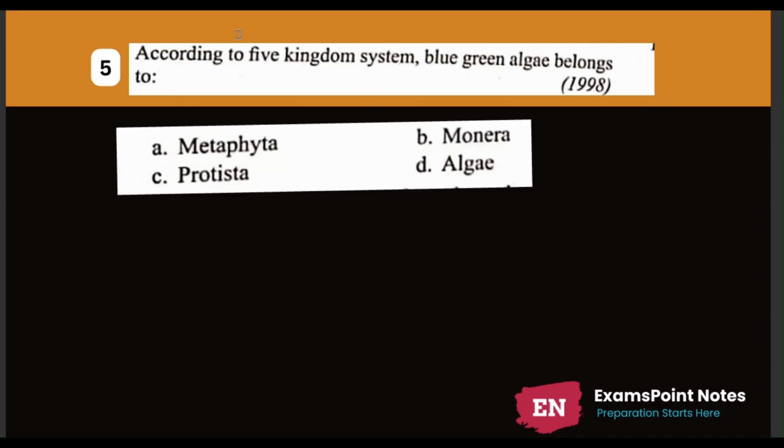Now next question. Question number 5. According to five kingdom system, blue-green algae belongs to A. Metaphyta, B. Monera, C. Protista, D. Algae. Blue-green algae, being unicellular and prokaryotic, belong to kingdom Monera of five kingdom classification given by R.H. Whittaker. Hence, the answer of this question is option number B, Monera. Next question.